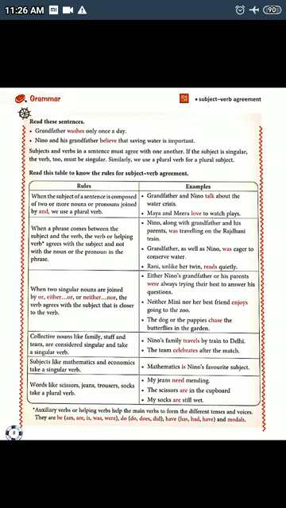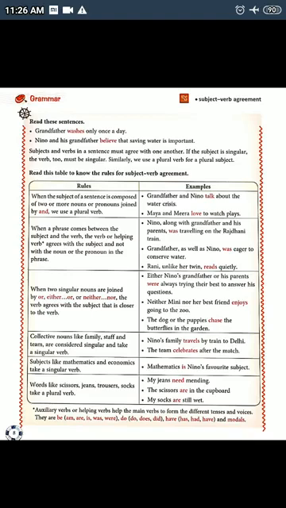Words like scissors, jeans, trousers, socks take a plural verb. Though they refer to one thing, they will have a plural verb. Like we will say, my jeans are torn, the scissors are blunt, like that.